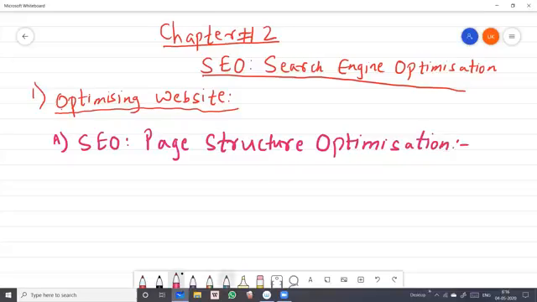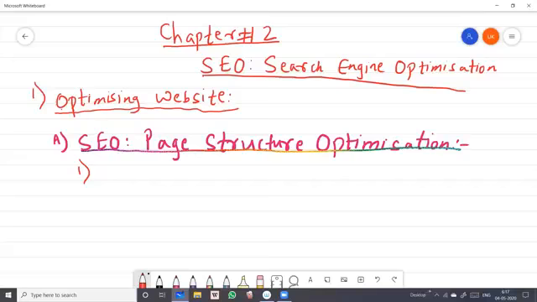Now again, this is a very important topic, students, to make your search engine a better place to search your website. Okay, in this we'll see a few points, that how to give a structure to your page so that it can boost the search engine, okay, for the visitors to go to your page. Okay, and the first one in this is we are going to see